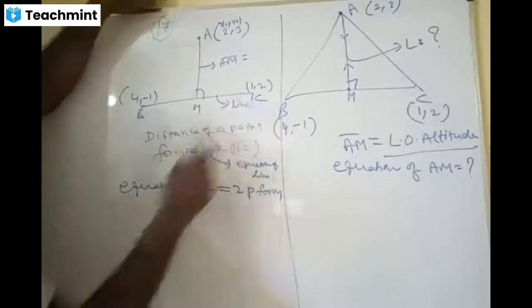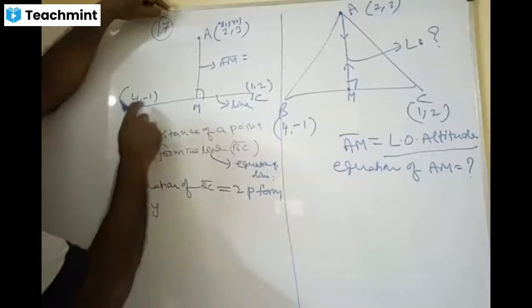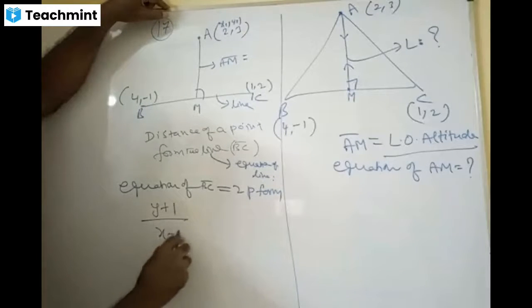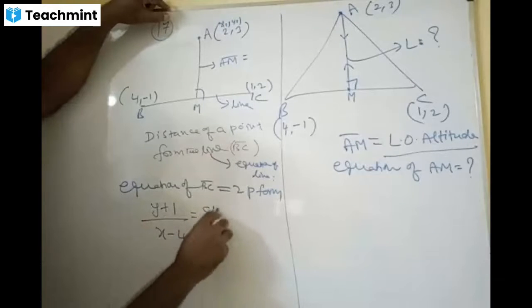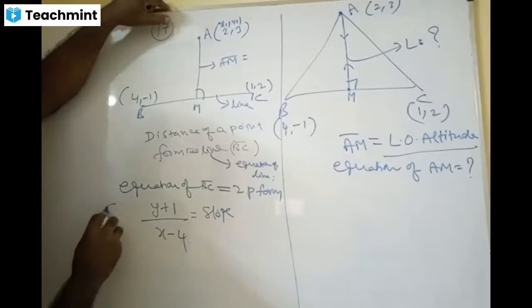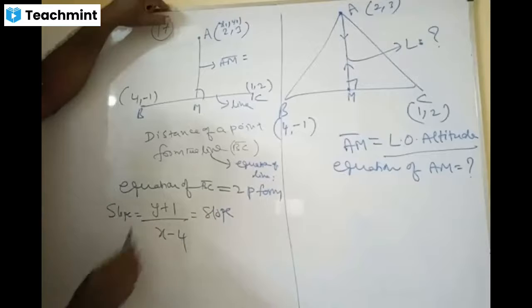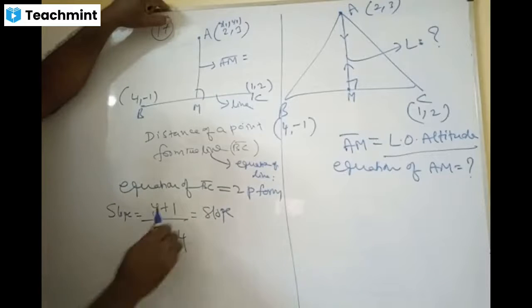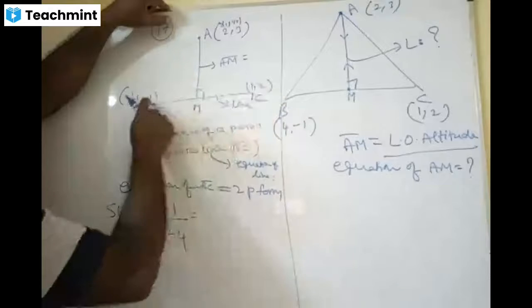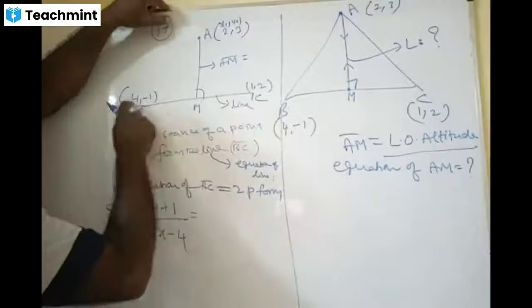Can anybody tell, please? (y minus y1) by (x minus x1), so y plus 1 by x minus 4, is equal to the slope. What is the slope here? (y2 minus y1) by (x2 minus x1), yes or no?